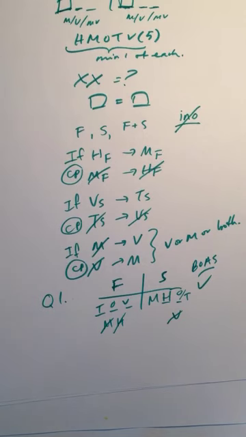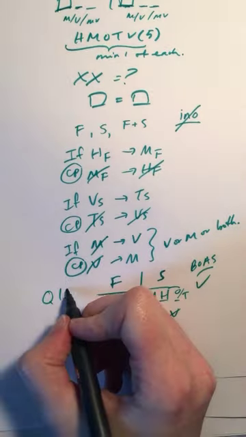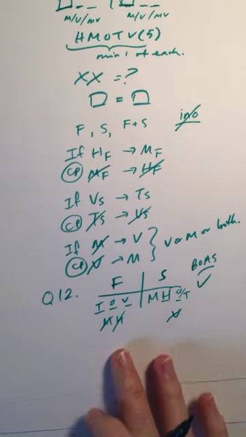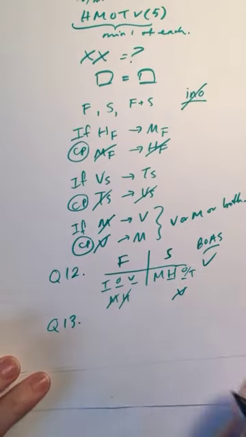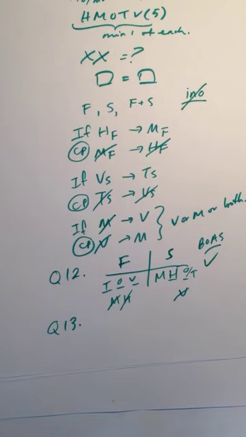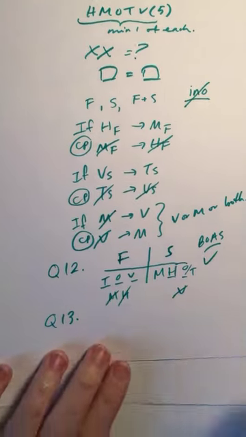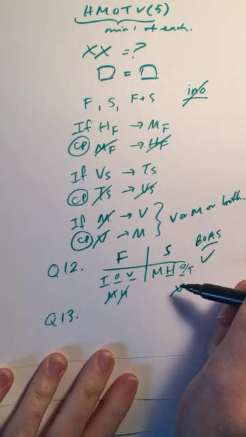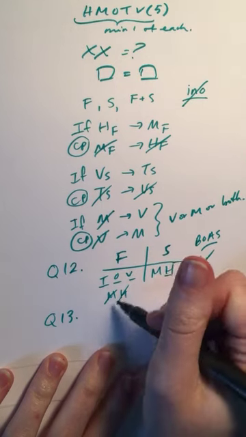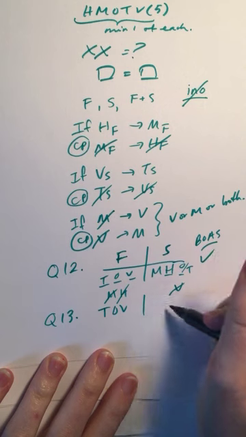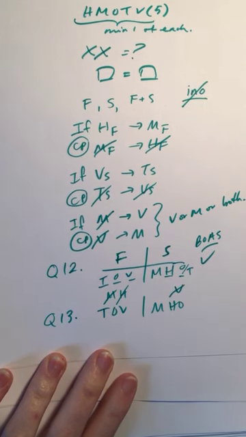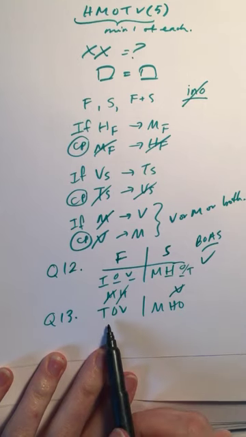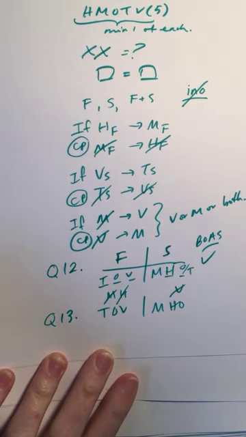Question 13. So I've labeled that question 1. It was question 12 technically. Question 13. If Omaha hosts 2 of the meetings, then which one of the following must be true? So we do have a potential example of that, right? So whatever must be true if Omaha hosts 2 of the meetings has to be true in a scenario where we have TOV in the fall and MHO in the spring. So A, Honolulu hosts in the fall, doesn't have to happen. So we can eliminate A.